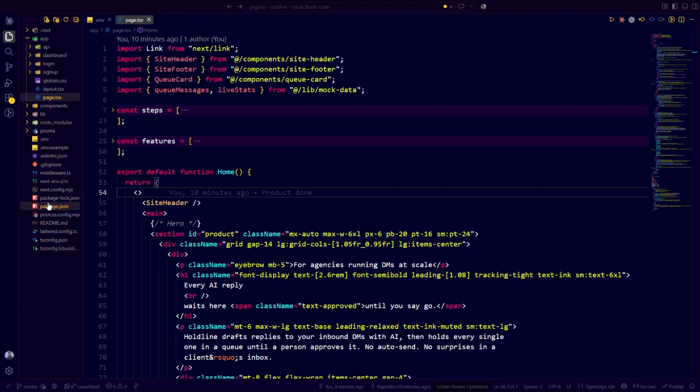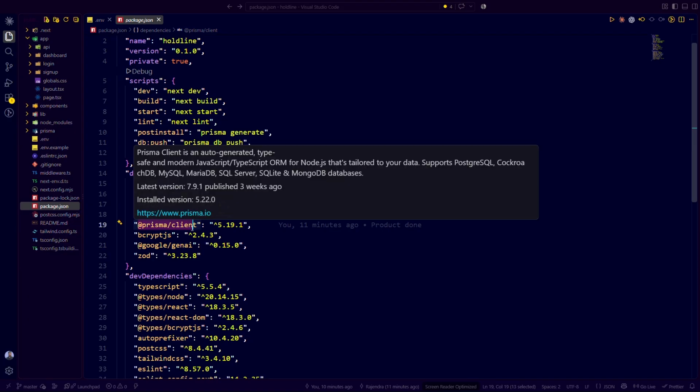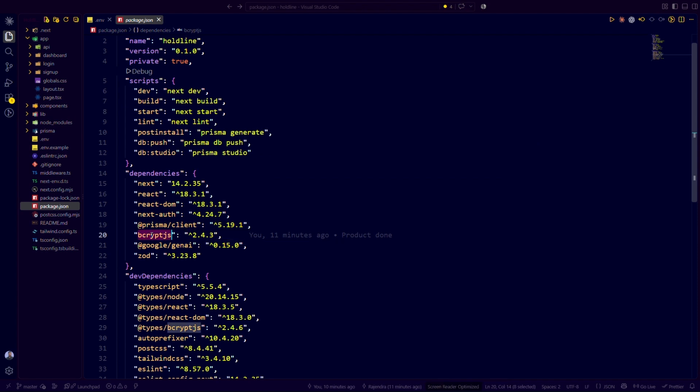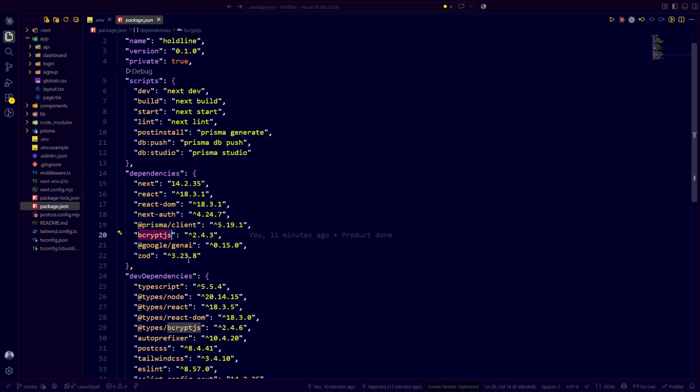Now let me show you what packages we are using. We are using Next.js, along with React, and Prisma as an ORM, because that's the most trending and most used ORM in the market. It also helps us, like if you want to switch from MySQL to Postgres, you just have to change a single line and that changes the database. Then we are using bcrypt.js to encrypt the password, because storing the plain password in the database is the worst thing that you can do.